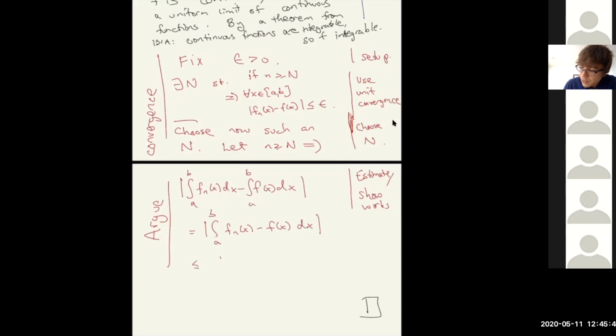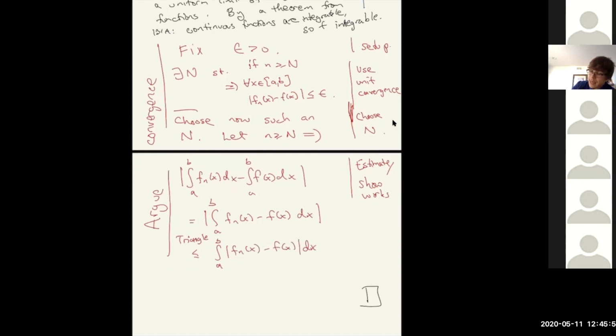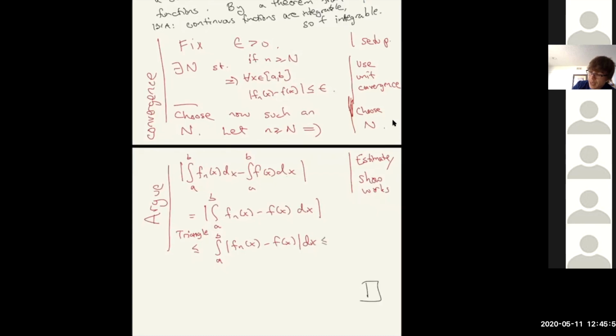You pull the absolute values inside by the triangle inequality. And again, this is using facts from 131a that you can assume. Of course, it's good if you know the proof of them. And now, again, by star, we have that the integrand here is less than or equal to epsilon.